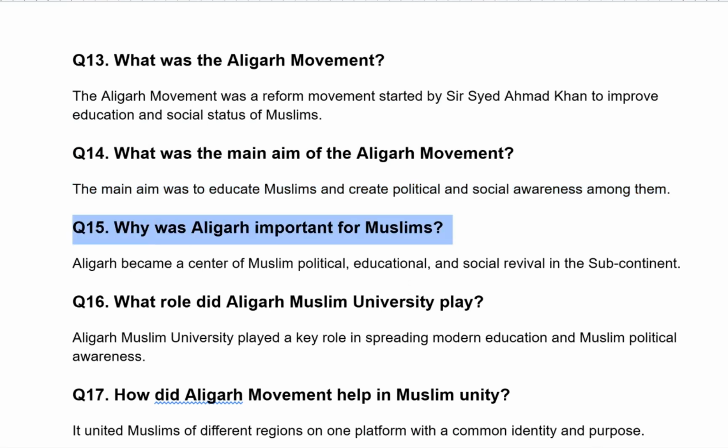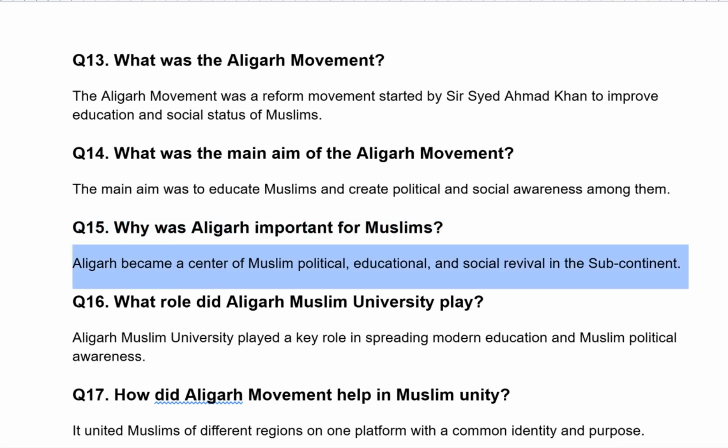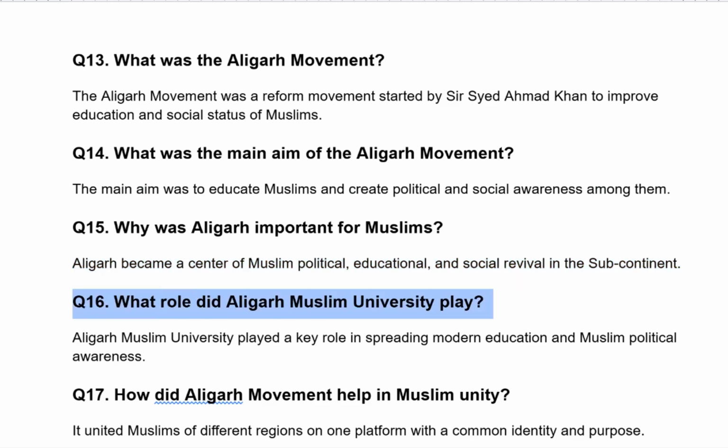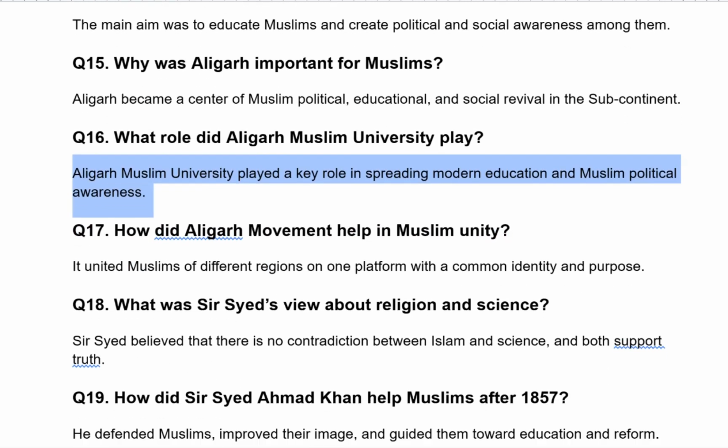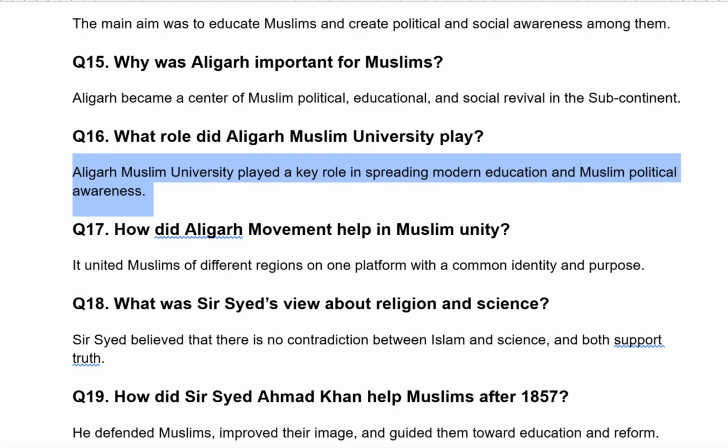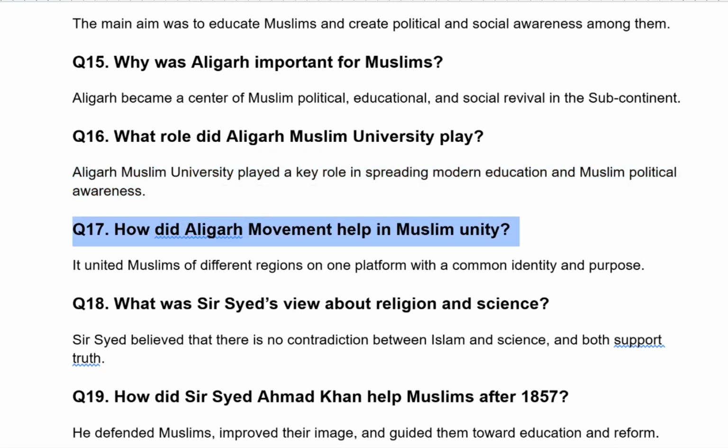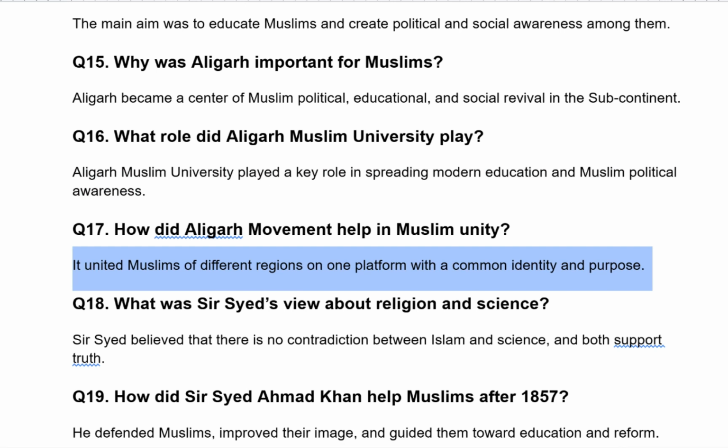Why was Aligarh important for Muslims? Aligarh became a center of Muslim political, educational, and social revival in the subcontinent. What role did Aligarh Muslim University play? Aligarh Muslim University played a key role in spreading modern education and Muslim political awareness. How did Aligarh Movement help Muslim unity? It united Muslims of different regions on one platform with a common identity and purpose.